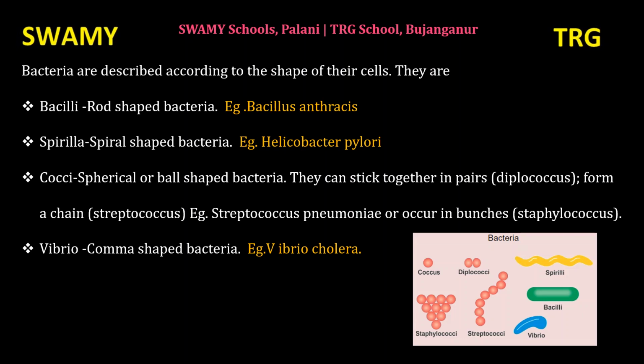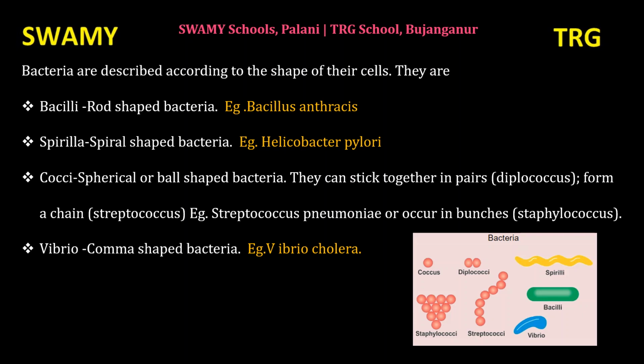Next, the third type occurs in bunches. Cocci bacteria that look like a bunch are called Staphylococcus. Look at the picture. These are the examples of Cocci, spherical or ball shaped bacteria. First one is Diplococcus. They can stick together in pairs. Then they form a chain-like bacteria, that is Streptococcus. Then those occurring in bunches are called Staphylococcus bacteria.